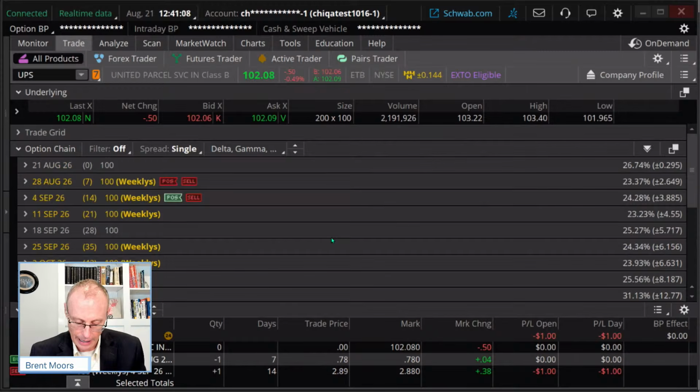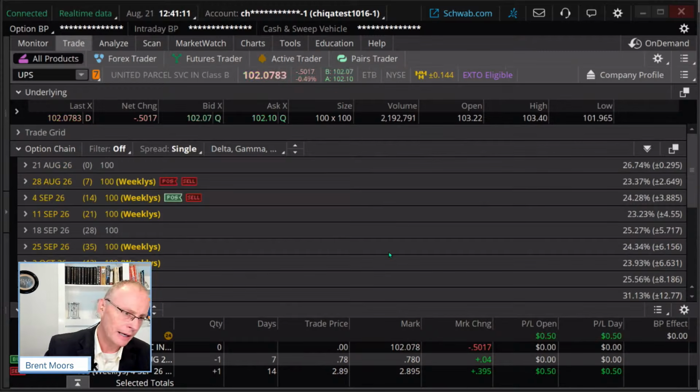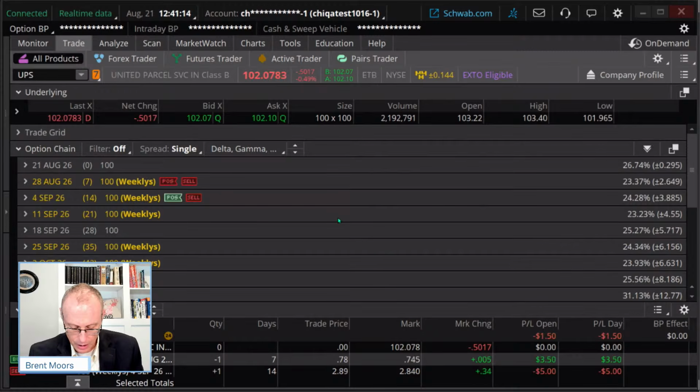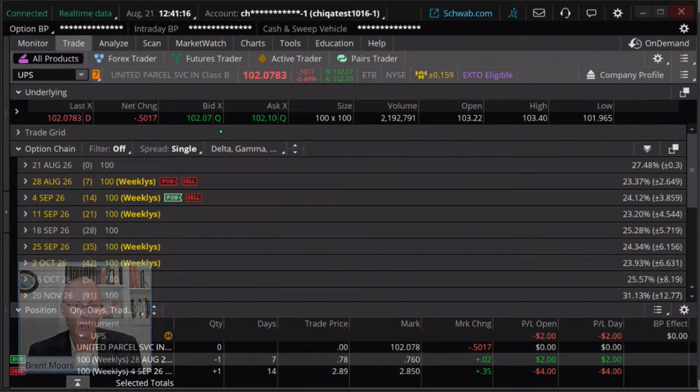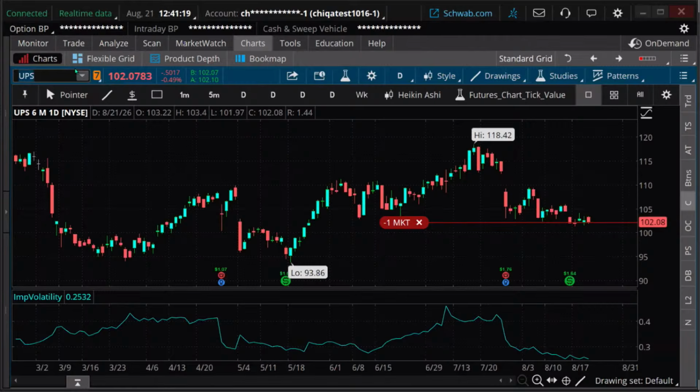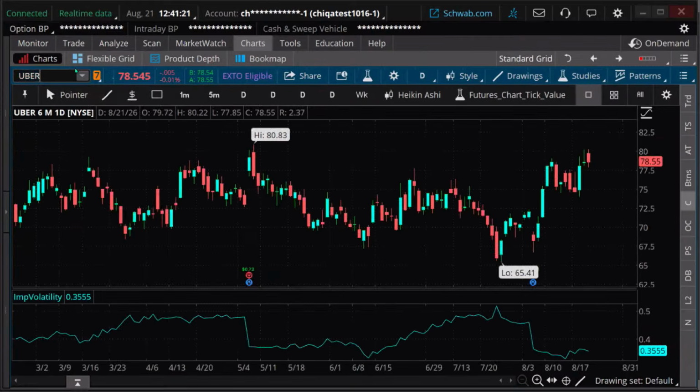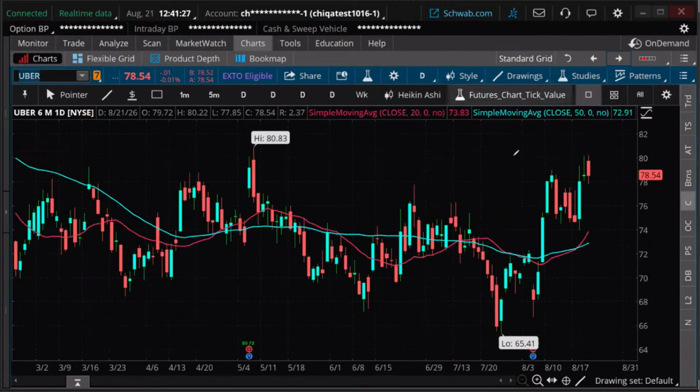Let me just show, I'm not going to have time to go through the full trade, but let me just show one more example I was going to do if I had more time. And that is, I was going to look at Uber. As I mentioned before, you could bring up a lot of stocks out there. And what you're going to see on a lot of stocks is higher highs, higher lows, and above our 20, above our 50, bullish type trade.